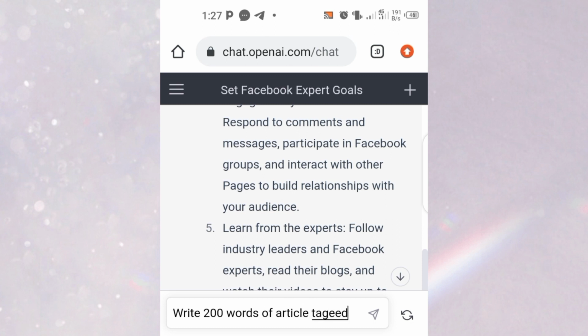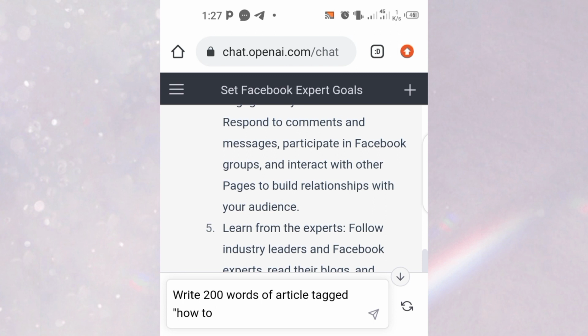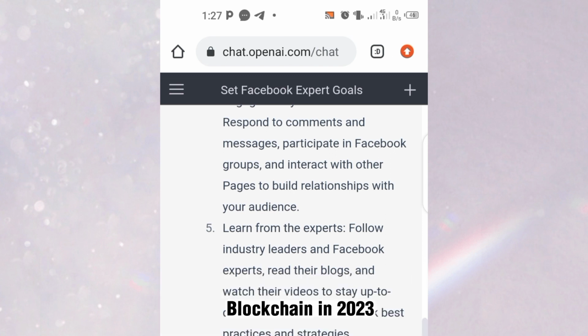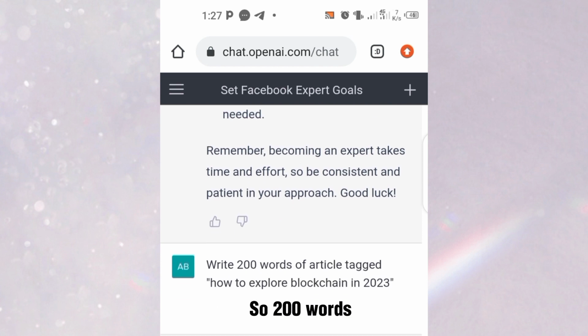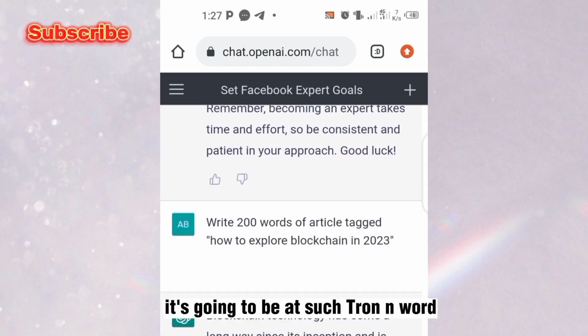Write 200 words of article, tagged how to explore blockchain in 2023. So 200 words. It's going to be exactly 200 words.